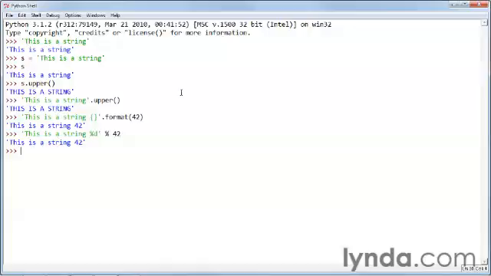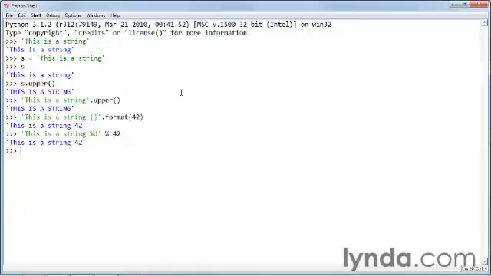And in fact, the format method is a lot more powerful and a lot more consistent in its syntax. The syntax used in the old percent style string replacement was borrowed from C, and it's 40 years old. And while it certainly works, and it's certainly familiar to anybody with a background in the C programming language, it's not as consistent or as powerful as the new format operator in the format language. So we'll be talking more about that in detail later on in this chapter.